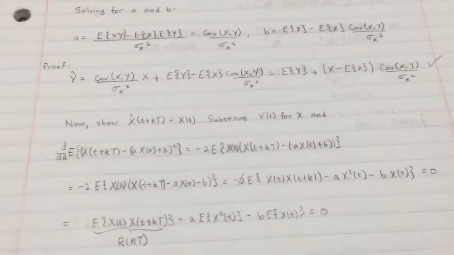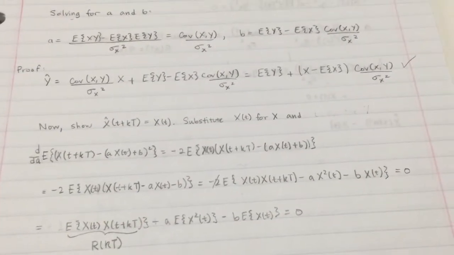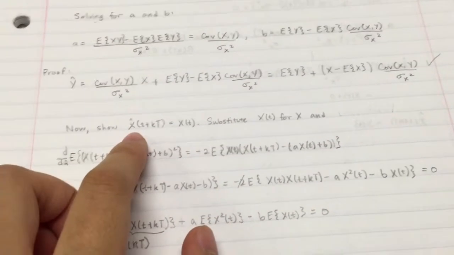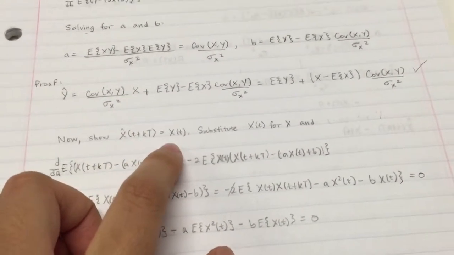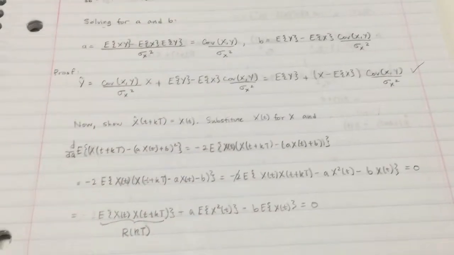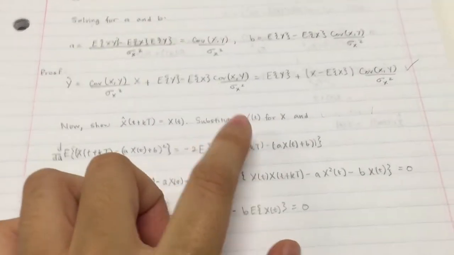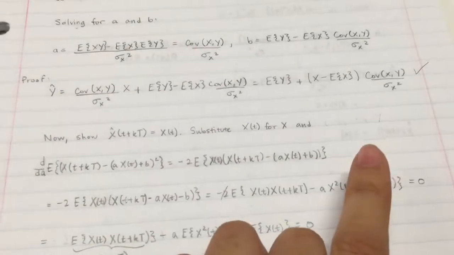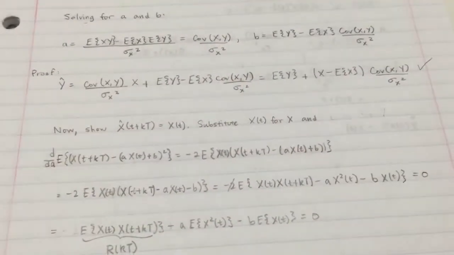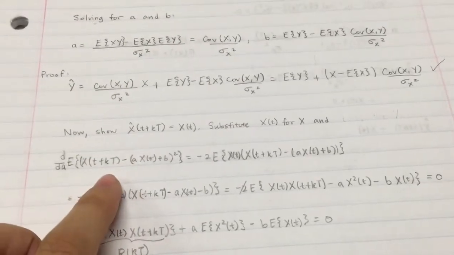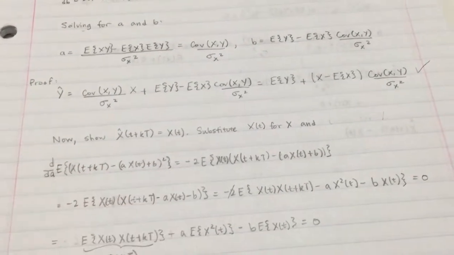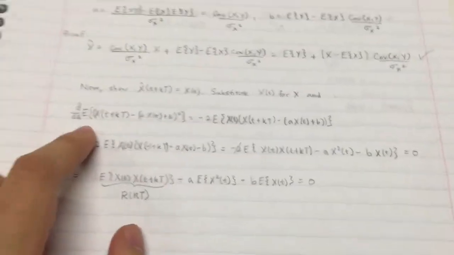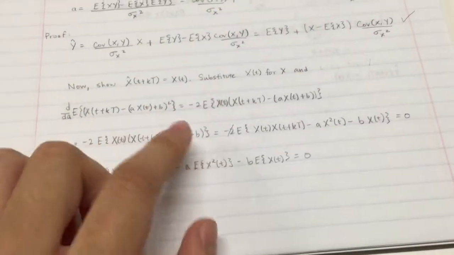Knowing that, we can now show that the linear estimator x hat of t plus k capital T equals x of t. We basically substitute x of t for x, and x of t plus kT for y. So you get this expression here. We can find what a is in this instance.